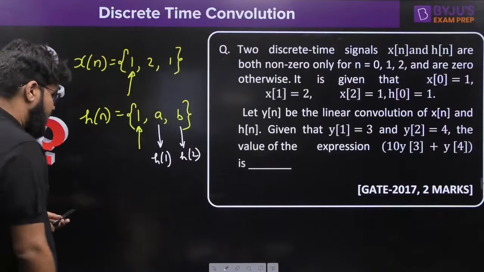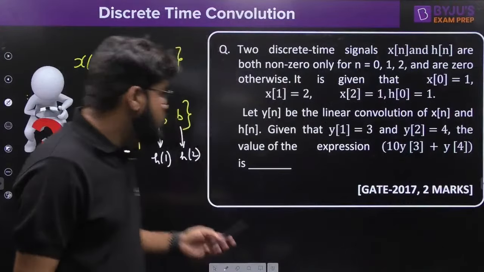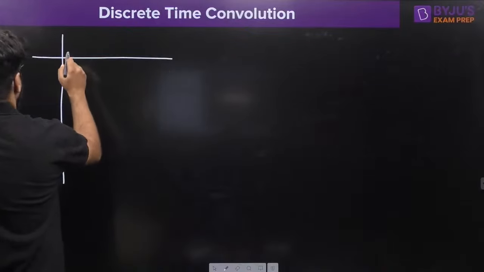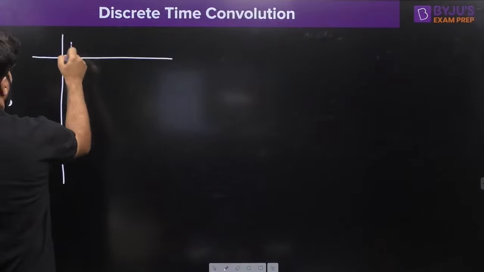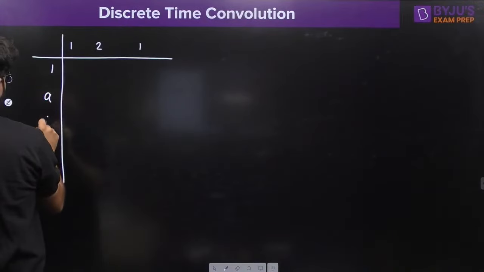No problem, sir. We'll find it out. My concepts are clear, so any type of question I can solve. So let us start doing that linear convolution. What is x[n]? 1, 2, 1. What is h[n]? 1, A, B.